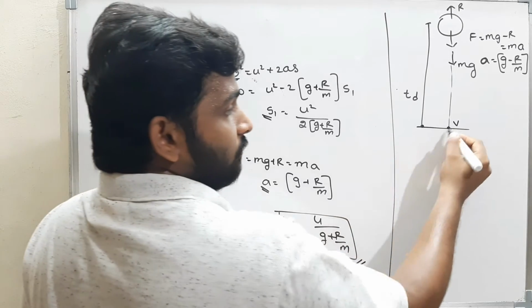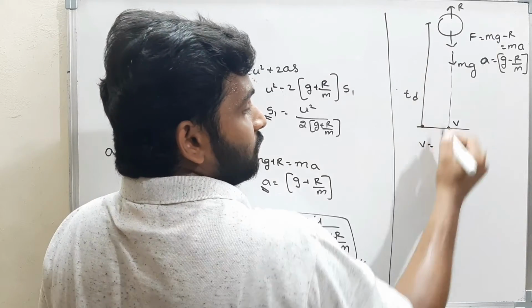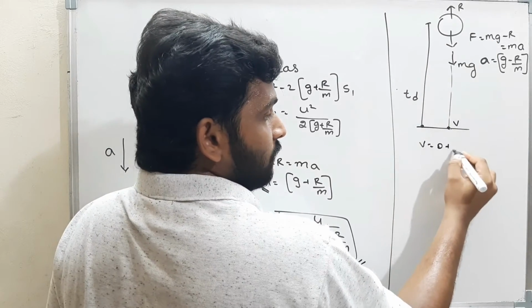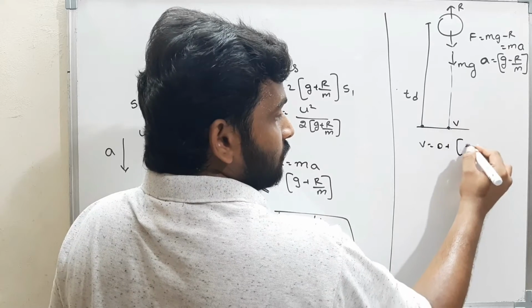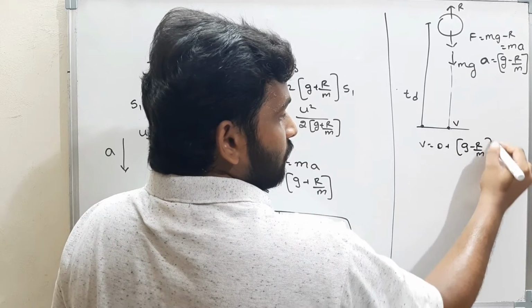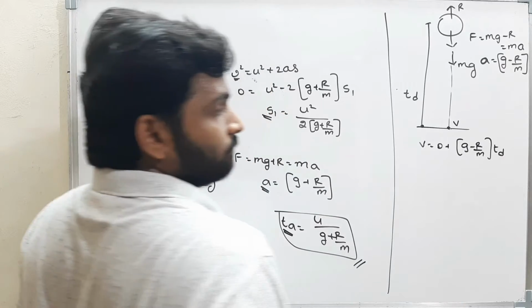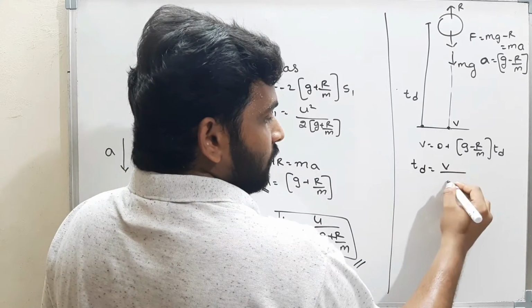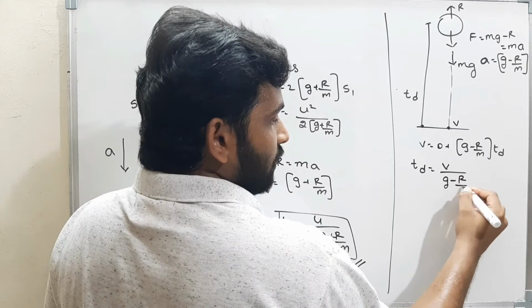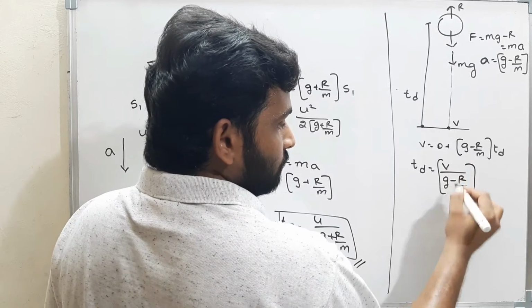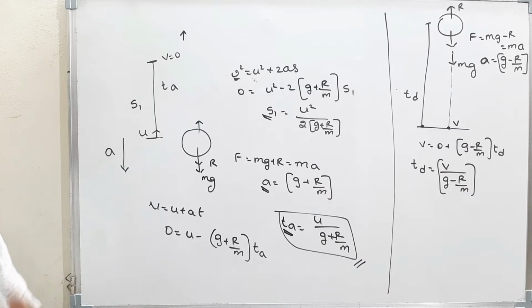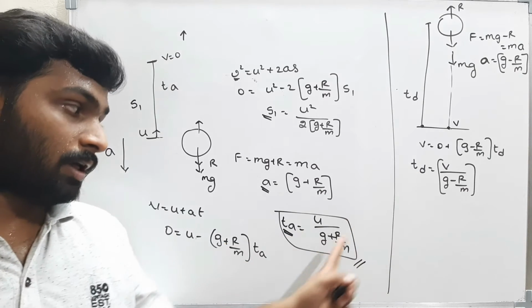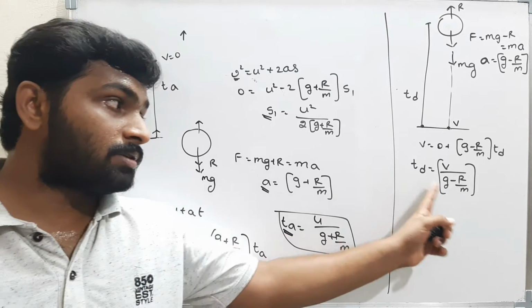Therefore, what is final velocity? V. What is initial velocity? Left freely, therefore 0 plus, what is acceleration? g minus r by m into t, where t is the time of descent. The time of descent is v by g minus r by m. That is the time of descent. Time of ascent has plus, time of descent has minus.